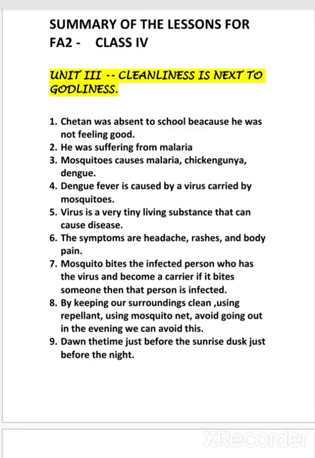So how do we avoid the spread of this infectious disease? We can keep our surroundings clean and use insect repellent, and when we are sleeping, we can cover that place, close the door and use the mosquito net, and also avoid going outside at dusk and dawn. Dusk and dawn, we have already discussed, means the time just before sunrise and the time just before night.